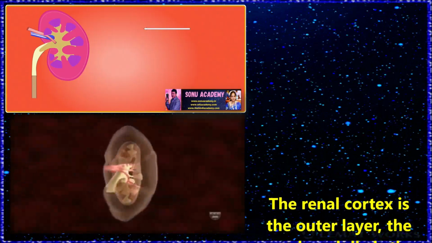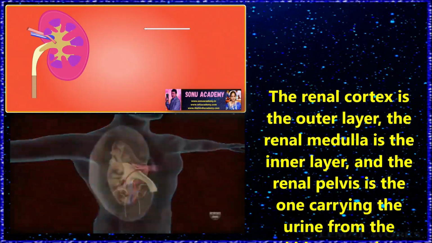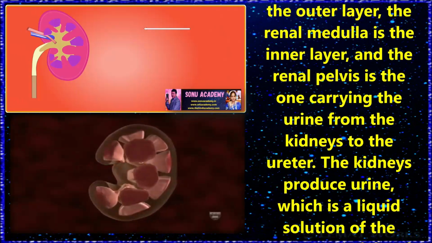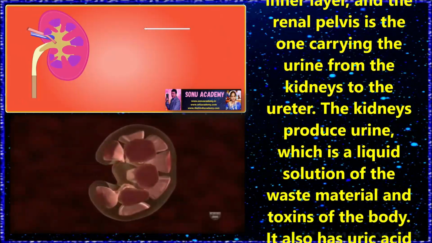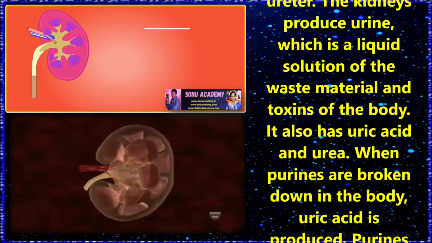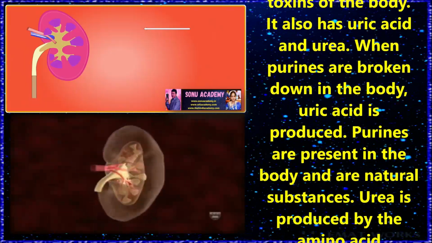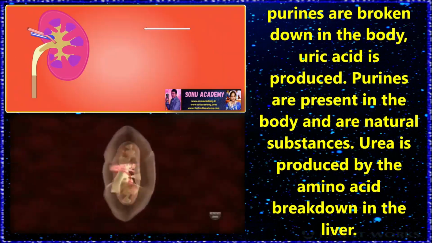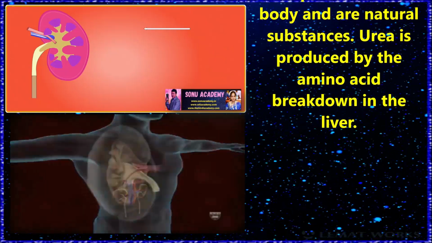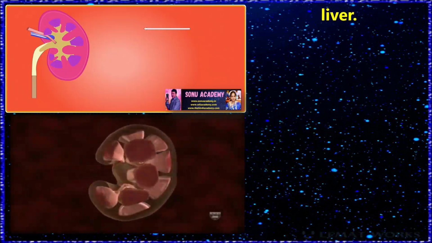The renal cortex is the outer layer, the renal medulla is the inner layer, and the renal pelvis is the one carrying the urine from the kidneys to the ureter. The kidneys produce urine, which is a liquid solution of the waste material and toxins of the body. It also has uric acid and urea. When purines are broken down in the body, uric acid is produced. Purines are present in the body and are natural substances. Urea is produced by the amino acid breakdown in the liver.